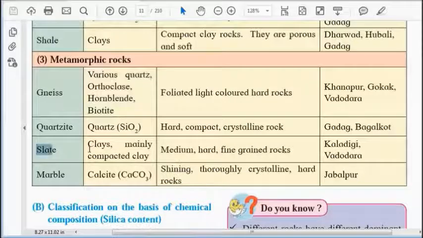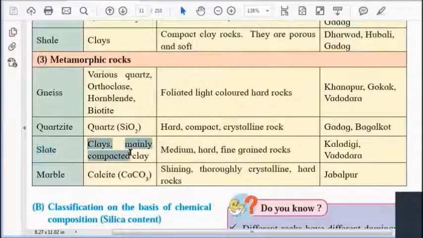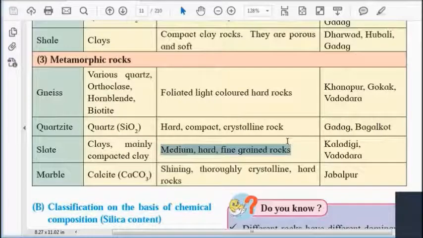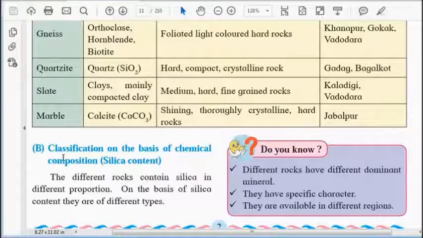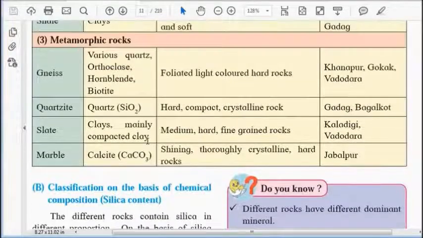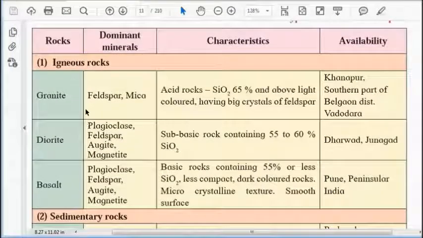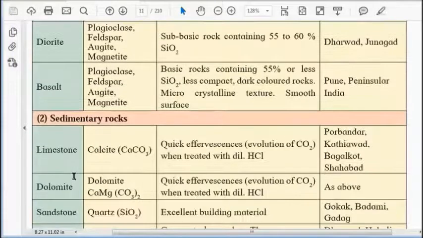Gneiss has quartz, orthoclase, hornblende, and biotite, and it has a light color. Quartzite is compact. Slate contains mainly compacted clay, and is a medium hard, fine-grained rock.